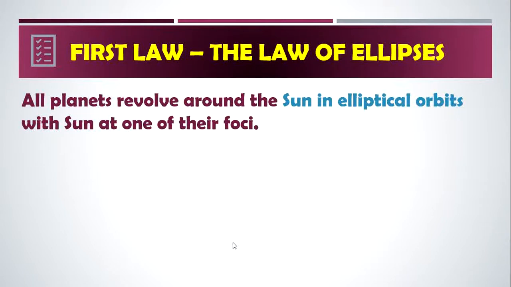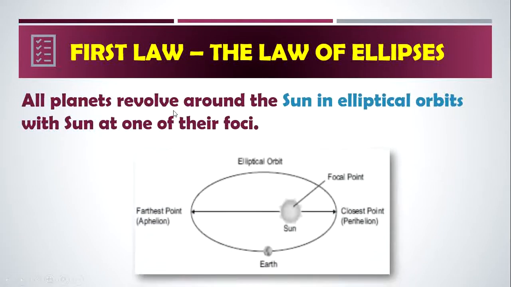The first law is also called the law of ellipses. All planets revolve around the sun in elliptical orbits with the sun at their foci. The sun is at the focus. With the sun at the focus, all the planets revolve around the sun. Here, furthest point, aphelion. Aphelion means furthest point. And then perihelion, closest point. The planet which is very close to the sun is called perihelion, and the one which is very far away from the sun is called aphelion.